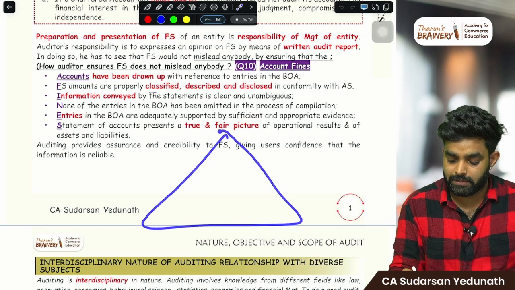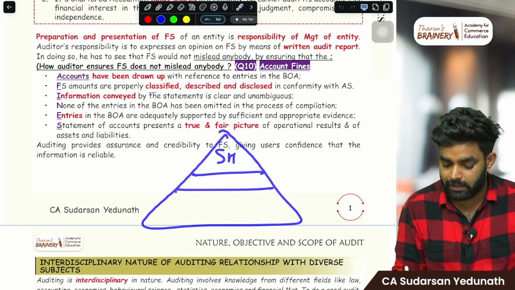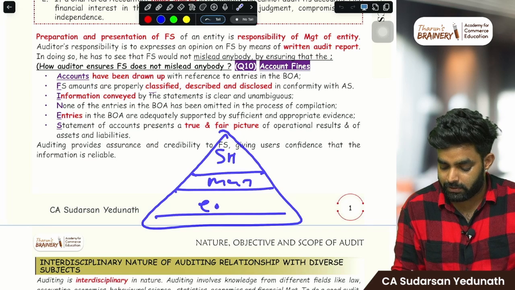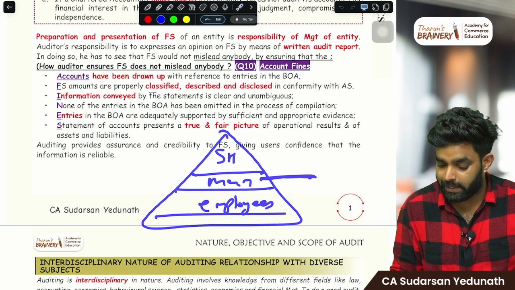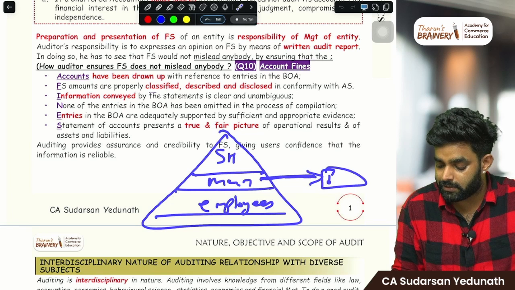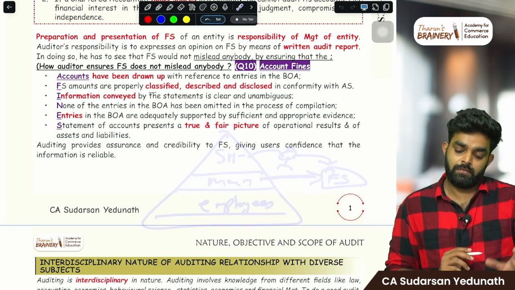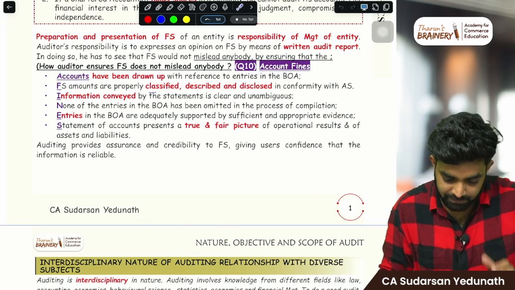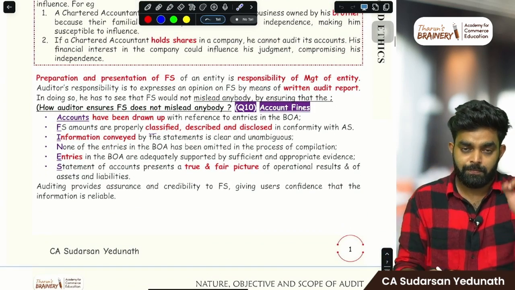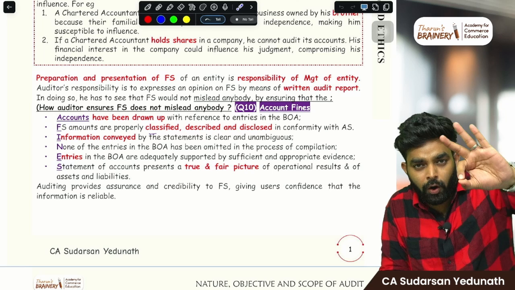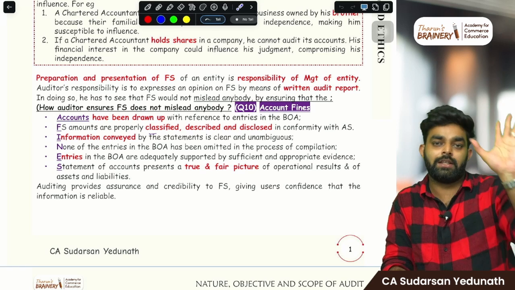Now this question: preparation and presentation of financial statements is a responsibility of management. I've told you, like if this is the company, shareholders are there, then management is here, then employees are here. So financial statements are prepared by the management, and to check these financial statements, shareholders will hire the auditor. Simple as that. Got it? So I told you it is the auditor's duty to check the financial statement.